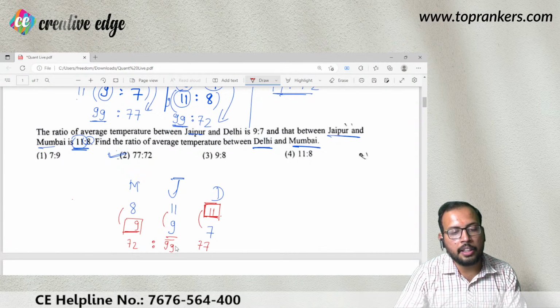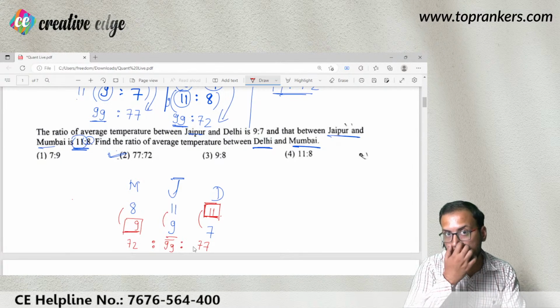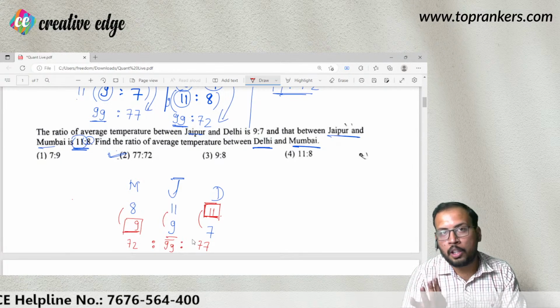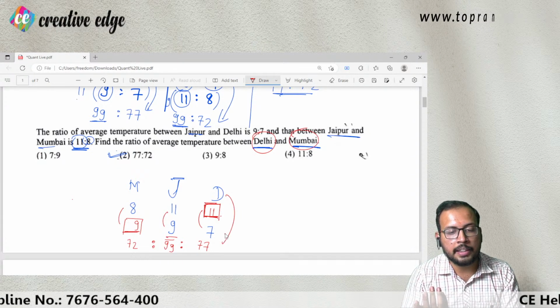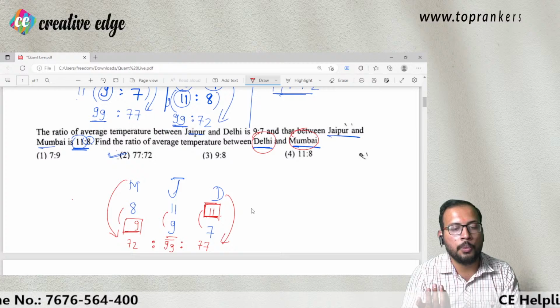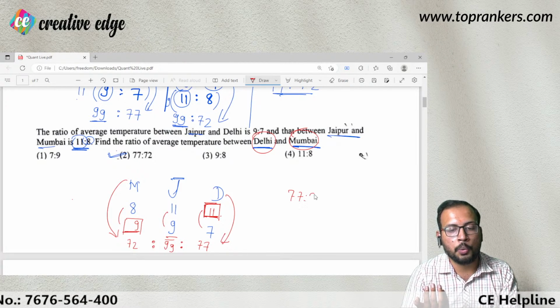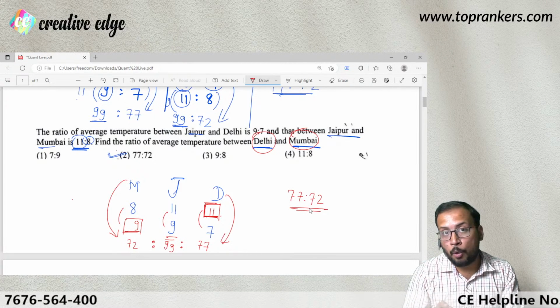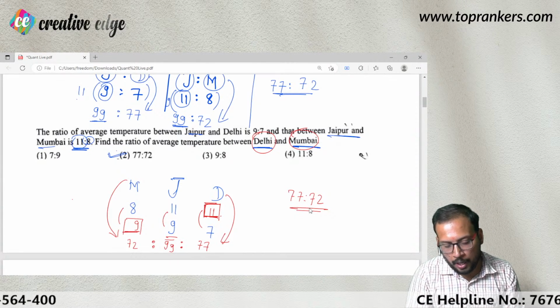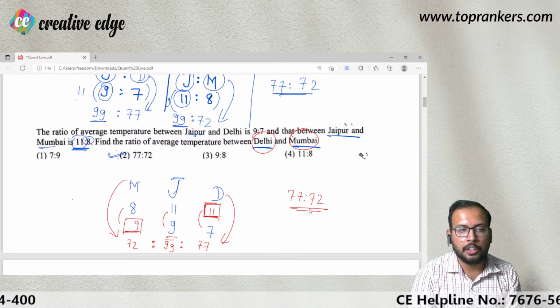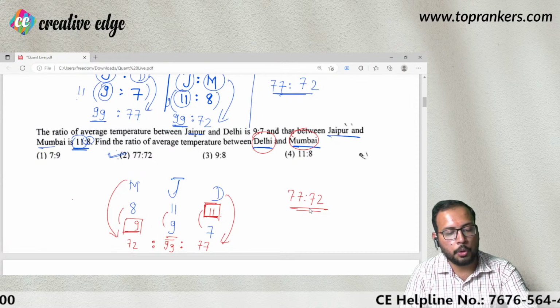So you have the ratio of the temperatures of all three cities. What the question is asking is between Delhi and Mumbai. So Delhi is 77, Mumbai is 72, so 77 is to 72, you will get it from here also. I hope the question must be clear to all the online people. If you have any doubt, you can ask me in the chat box. Okay? So let us move to the next question, all the online people.